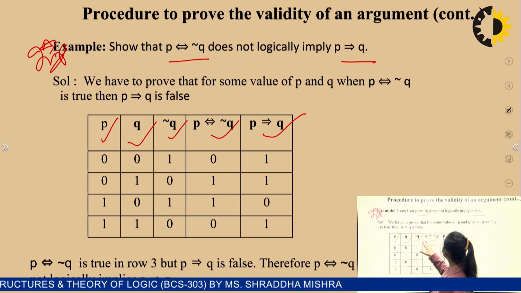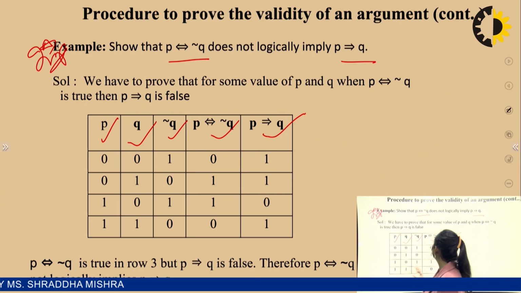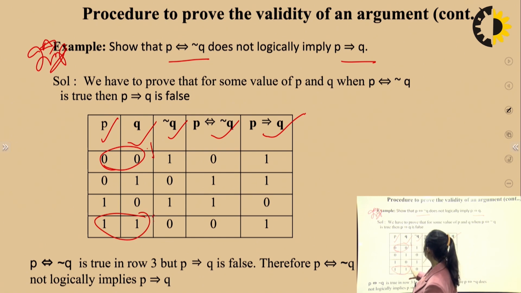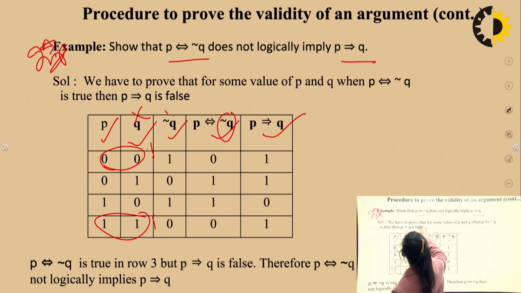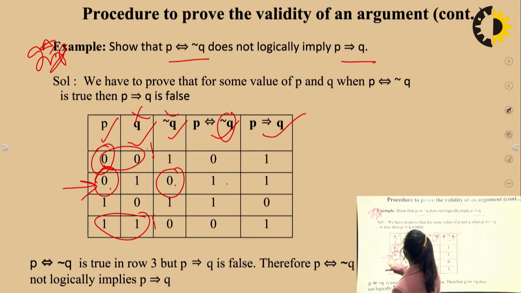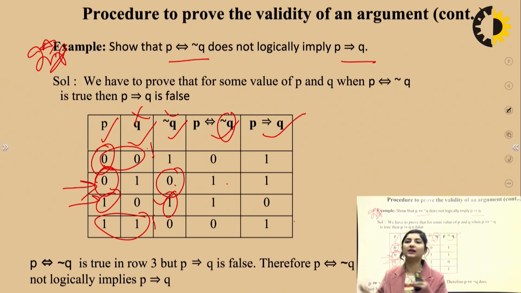Now when you solve this double implies, we have read in the earlier table that when it is double implies, it means either both 0, then it is going to be 1, or both 1, then it is going to be 1. Now we are dealing with not Q, so we will not see this table, we will see this table. Here it is 0, and next where it is 0, 0, if you see 0 here and 0 here, it is 1. If you see 1 here and 1 here, because you are talking about double implies, it means either both 0 or both 1, and the answer will be 1.